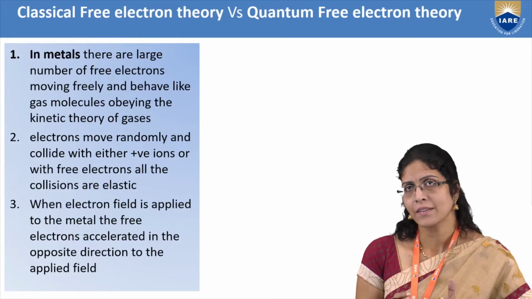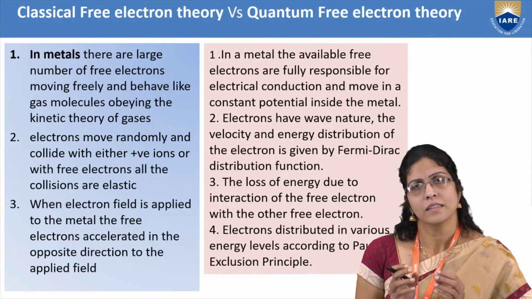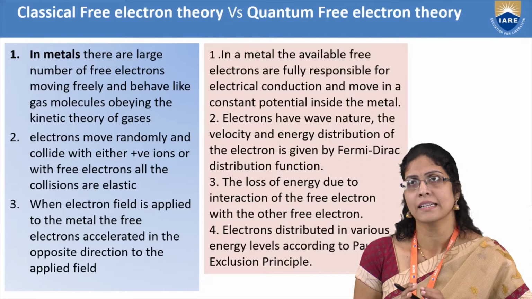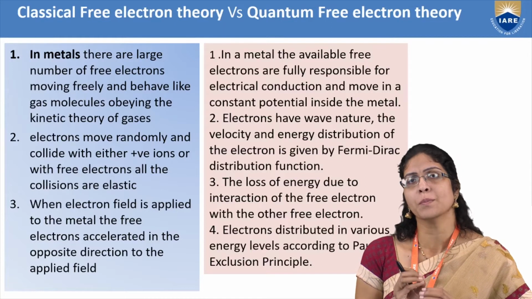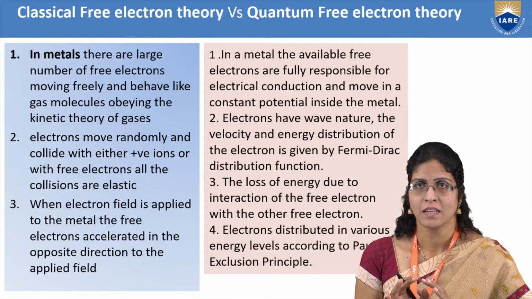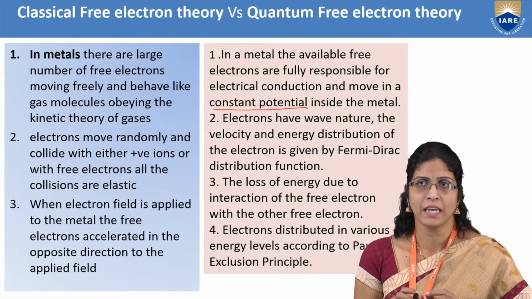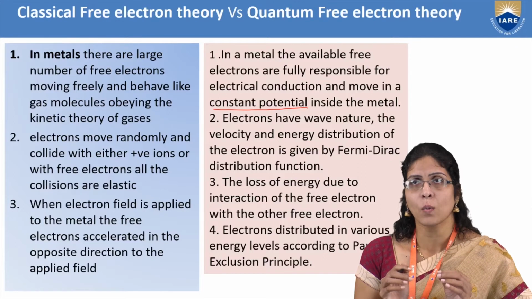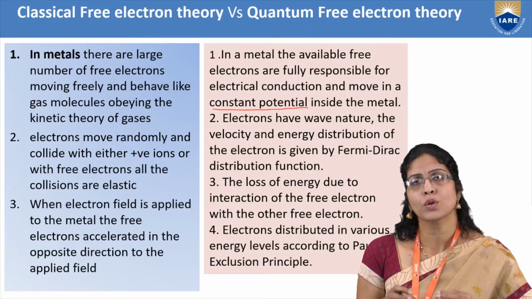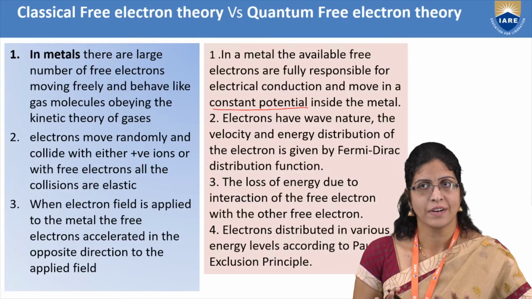Moving ahead, if you look into the quantum free electron theory, it says that, of course, the electrons are very free, but coming to electrical conduction, they move in a constant potential because of the existence of the positive ions in the metal lattice. This constant potential is not mentioned in the classical free electron theory. That means the quantum free electron theory was making an attempt to quantize the potential of the electron when it is moving across the positive ion lattice.